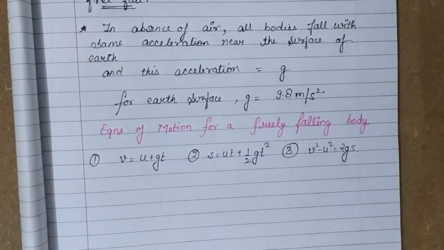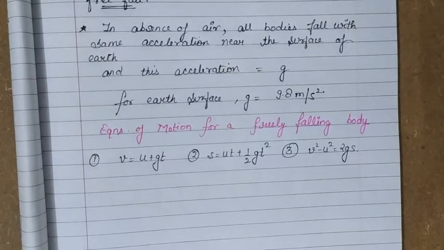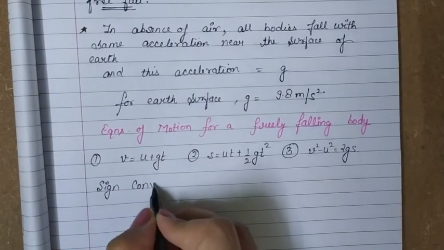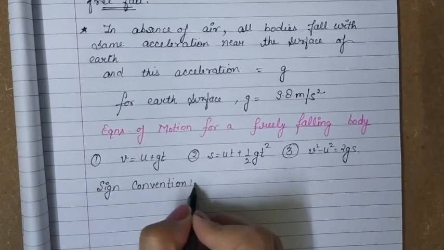These are the three main equations of motion for a freely falling body, where we put a is equal to g. But acceleration is a vector quantity, and in case of acceleration due to gravity, it has direction always towards the earth. If we are talking about motion under gravity, then the body can move in two directions, either towards the surface of earth or upwards from the surface of earth. So there is a sign convention for taking the value of g as positive or negative, and it has 2 points.